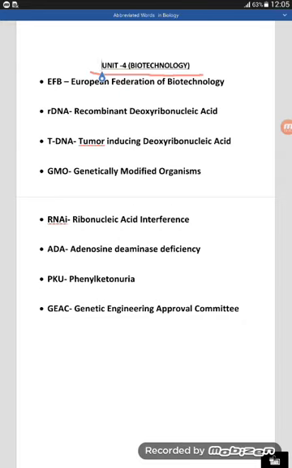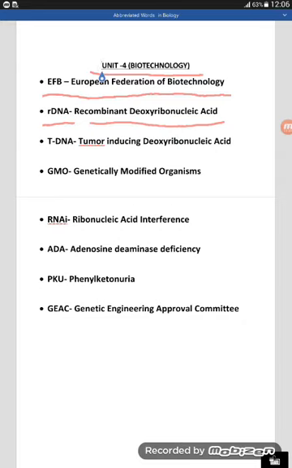The word is EFB, European Federation of Biotechnology. In the very beginning you will come through this word in the NCERT book. EFB, European Federation of Biotechnology. The next one is rDNA, recombinant deoxyribonucleic acid. rDNA is also called recombinant DNA. The full form of rDNA is recombinant deoxyribonucleic acid.